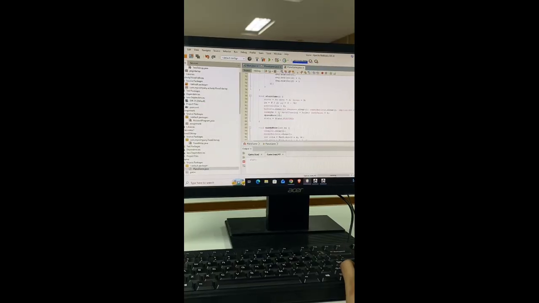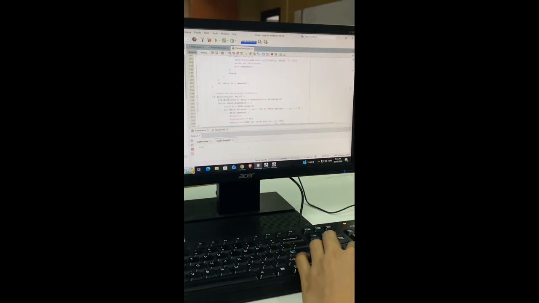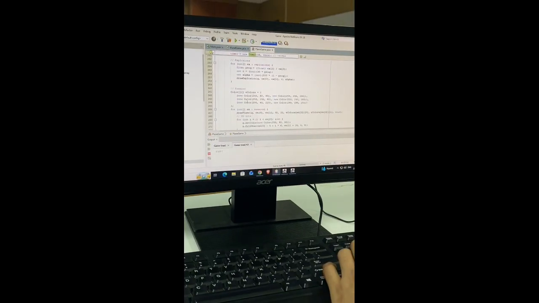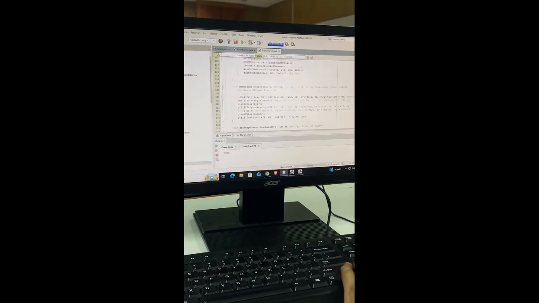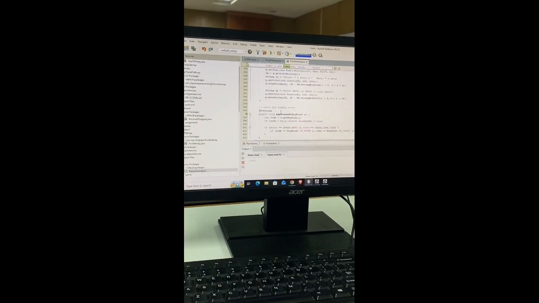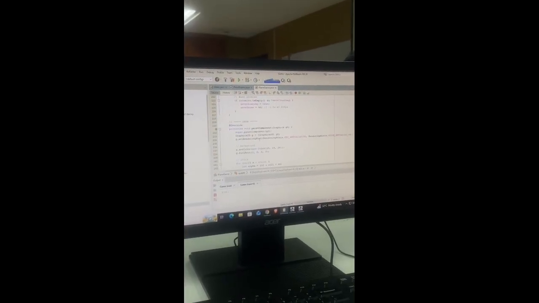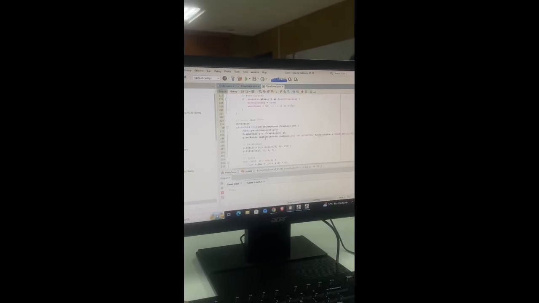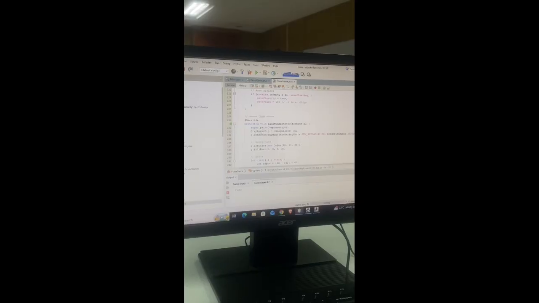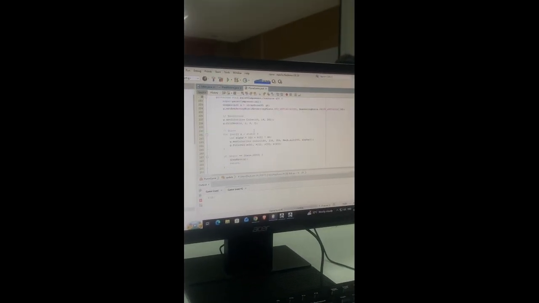And also here the update. It's okay. Update. Paint component, Graphics g. Everything is redrawn from scratch every frame, which is standard for game loops. Graphics2D with anti-aliasing makes shapes look smooth.